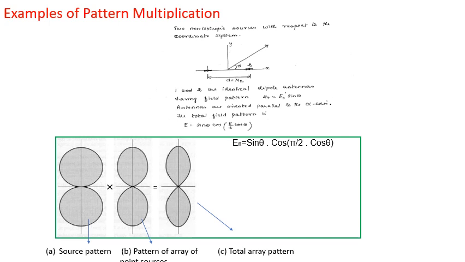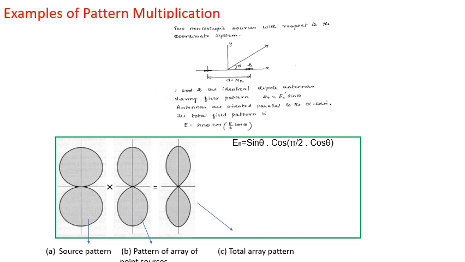So in pattern multiplication, we multiply the individual source pattern, that is sin θ, by the group pattern, that is cos(π/2 cos θ). The first diagram, the H-shaped radiation pattern, corresponds to the individual radiation pattern of the non-isotropic source, that is a dipole. We know the horizontally placed dipole will radiate more effectively in the vertical direction.